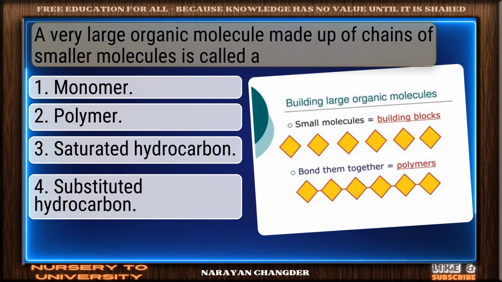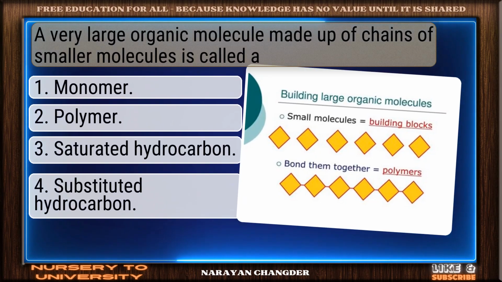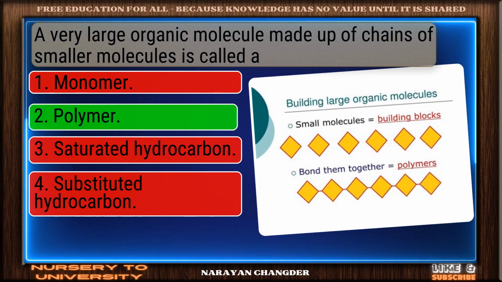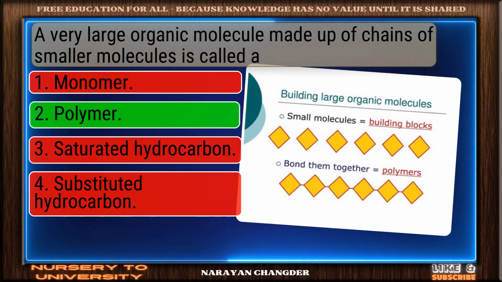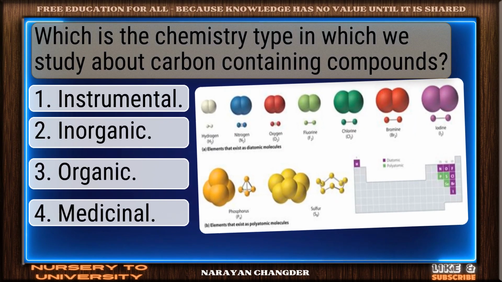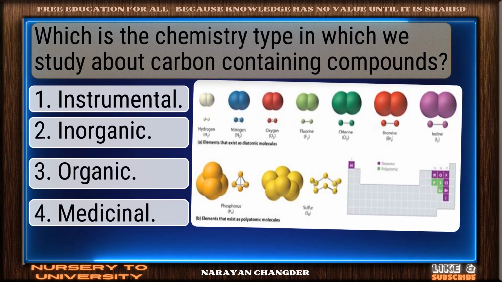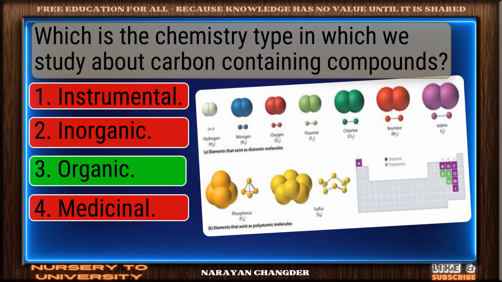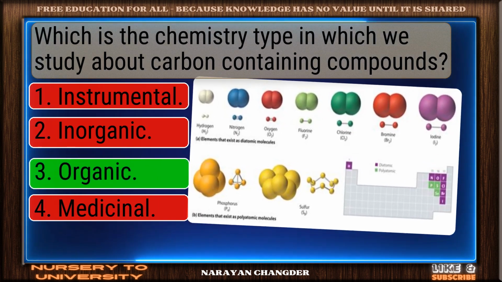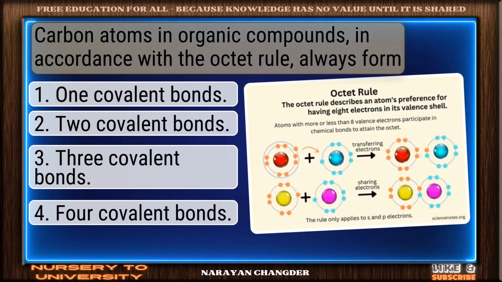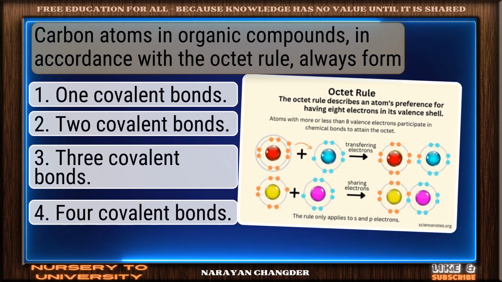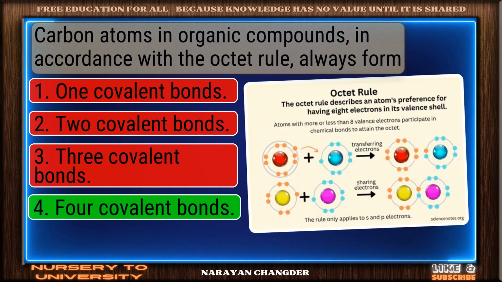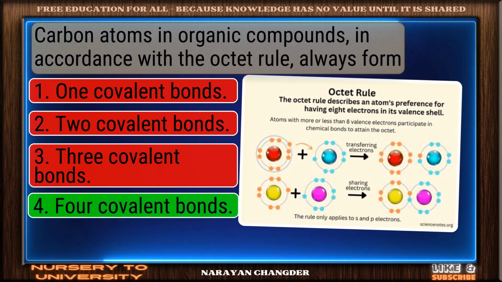A very large organic molecule made up of chains of smaller molecules is called a... Smart move. Polymer is an accurate answer. Which is the chemistry type in which we study carbon-containing compounds? Clear logic. Your choice, organic, is sound and 100% true. Carbon atoms in organic compounds, in accordance with the octet rule, always form... Strong choice. 4 covalent bonds is the right answer.